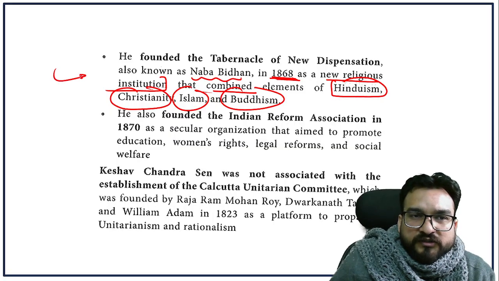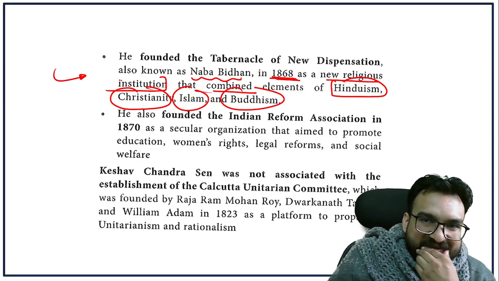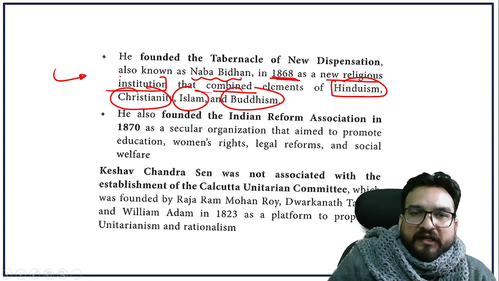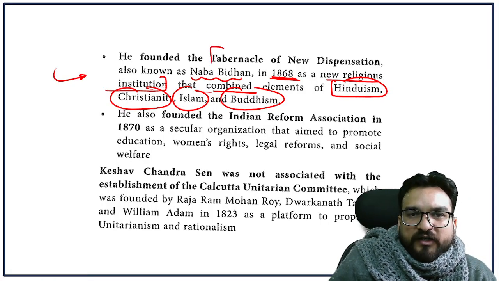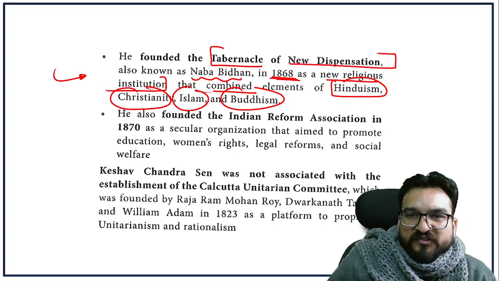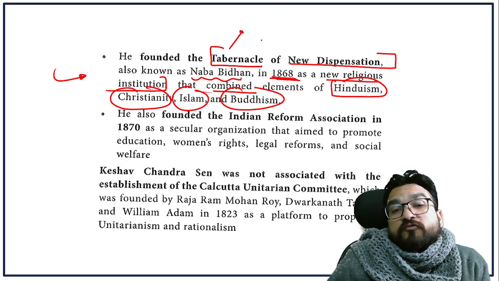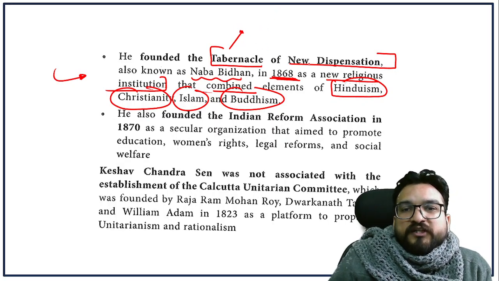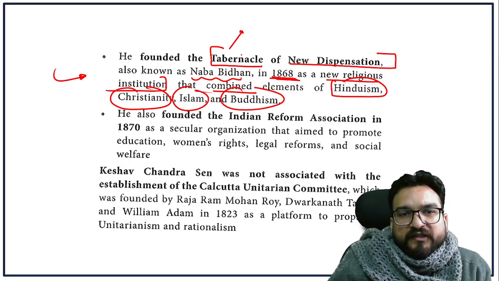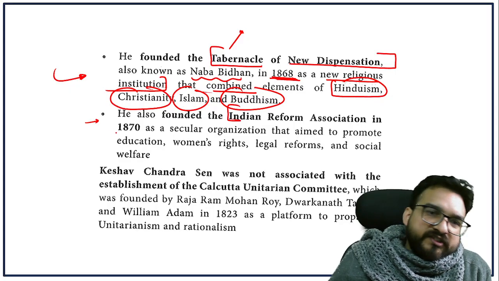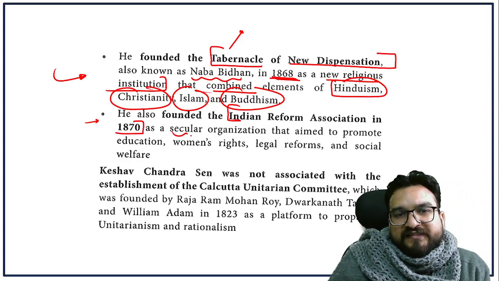1868, because he was focusing upon the cosmopolitanism, the merger of all religions. He founded the organization as the Tabernacle of New Dispensation, right? What is a tabernacle? A tabernacle is nothing but a house of worship. So over here, new dispensation, Naya Bidhan, right? Over here.